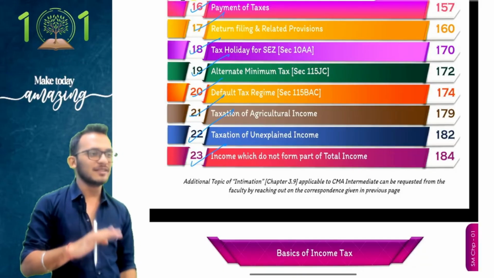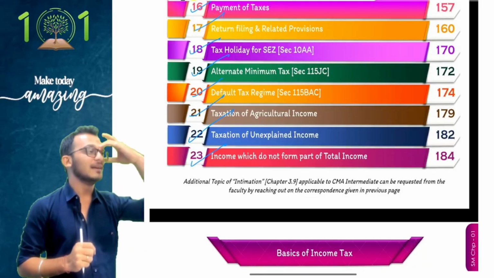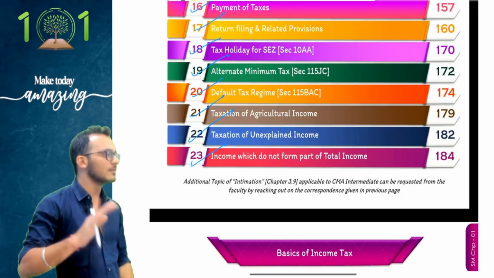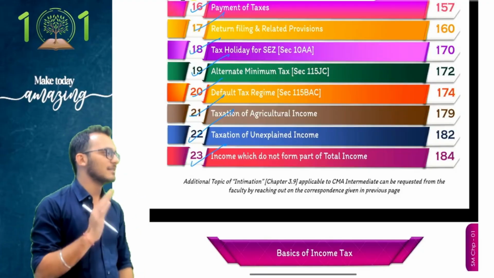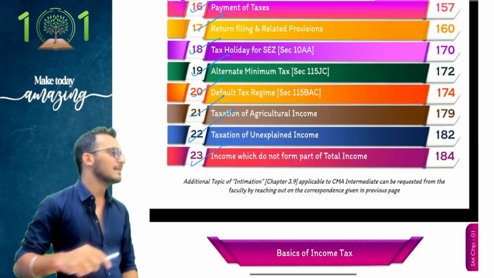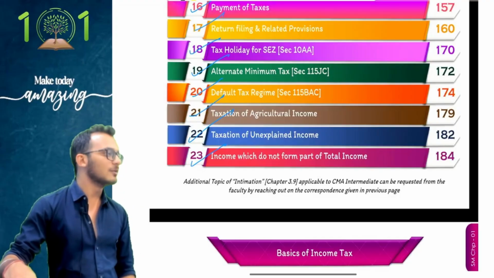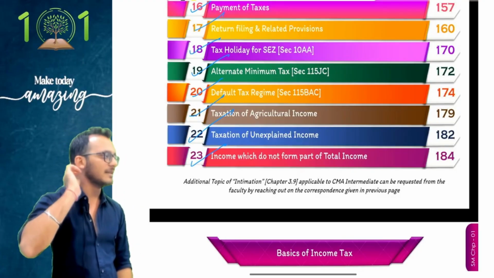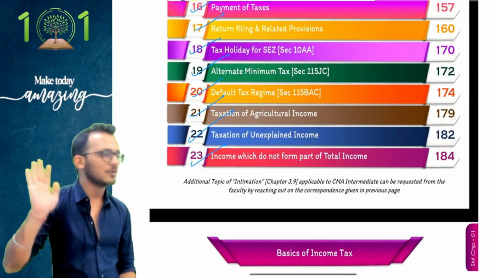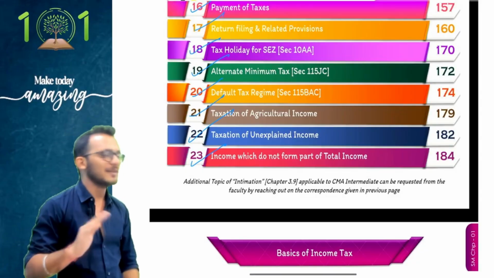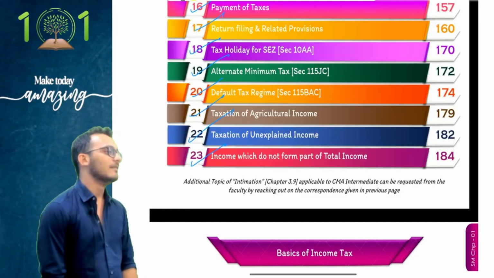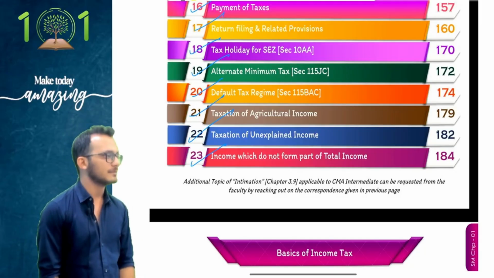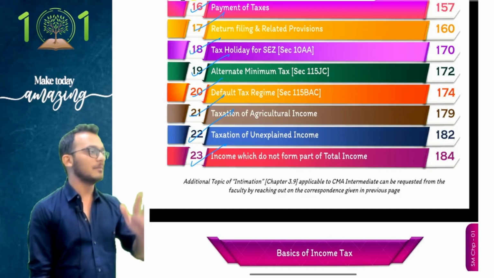Now there are some things to do. No doubts about it. Agriculture and unexplained income, some English is pending, so we'll be discussing those as we go forward. Other than that, the chapter is technically very good. Now, people, generally, while I give you golden rules, the step process would mean I have to go to step number 3 now, but I'm not going to do that. We're going to do sums now, which means we are moving on to step number 10, which is compute tax as per Finance Act rates. We'll be covering step number 10 and step number 9 next class.